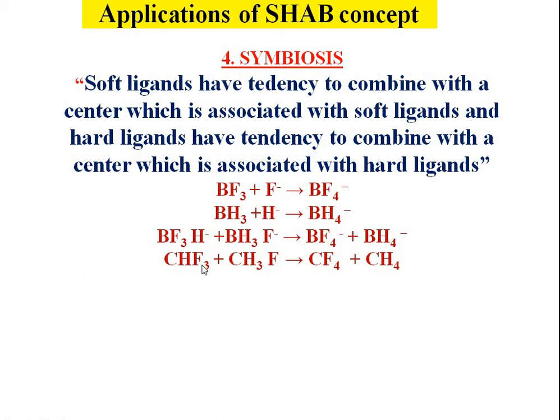In the same way, trifluoromethane and fluoromethane, when these react with one another, this fluorine has a tendency to combine with this reactant, CF4 is produced, and this hydrogen has a tendency to combine with CH3 to form CH4.